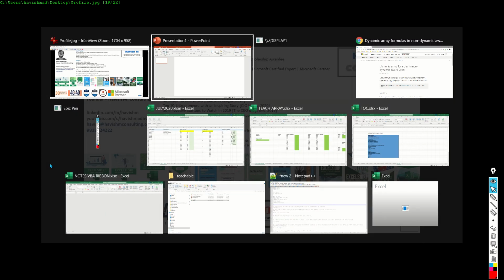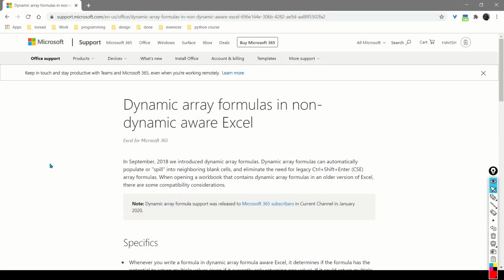A little bit of background. Prior to dynamic arrays being there, some of you would be familiar with writing legacy array formulas for which you had to press Ctrl, Shift and Enter. If you haven't done this earlier, not to worry. In the first lecture, I will show you how we used to write array formulas earlier, even though with dynamic arrays coming in, this has become redundant.